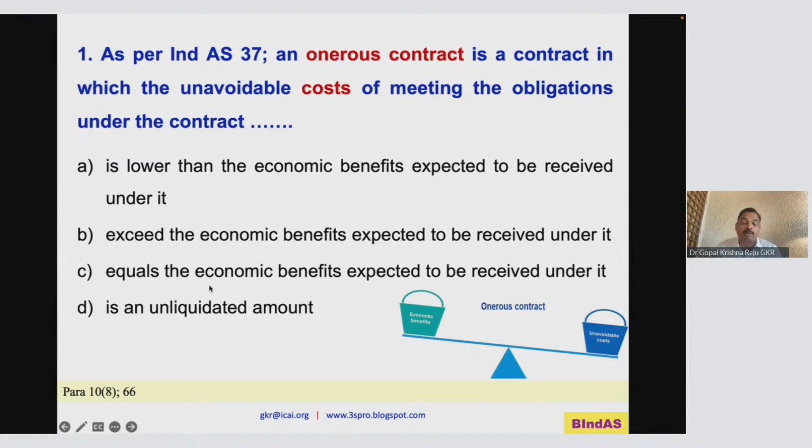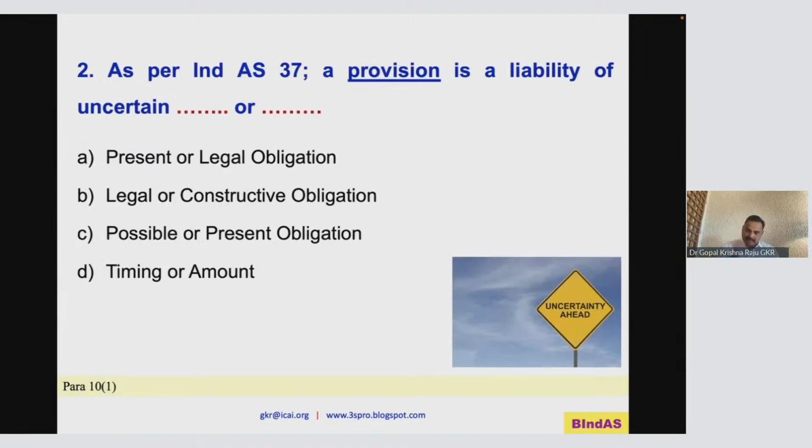It is an unliquidated amount. What is an unliquidated amount? You never know the value at all. You never know the price. Unliquidated is not fixed. What is the cost of this particular contract? I'm still working on it. That is unliquidated. Then you cannot say whether it is onerous or not. Unless you measure it and know the cost and benefit, you cannot come to this conclusion. Okay, good. Now, what is a provision? This is actually a definition.